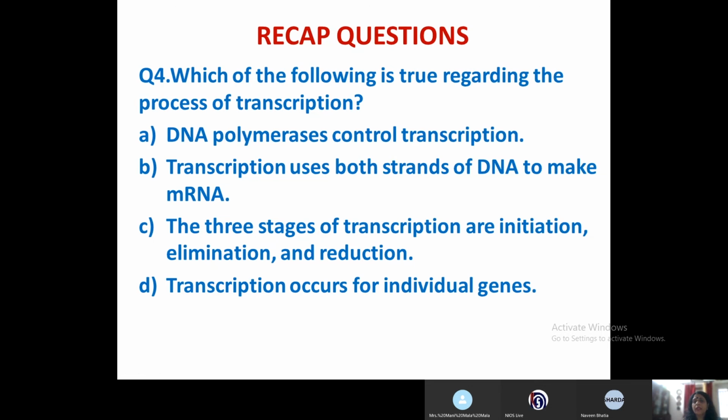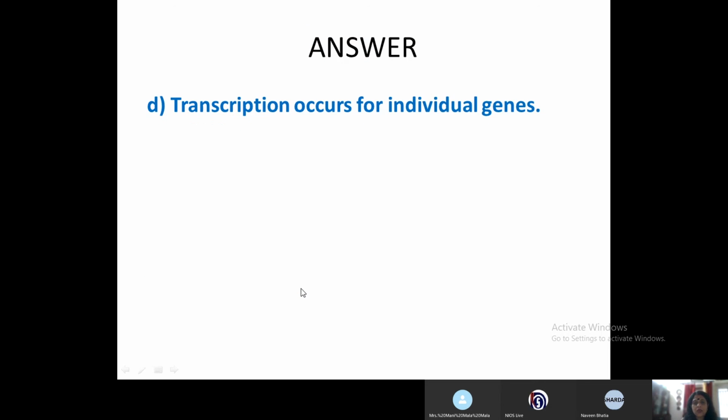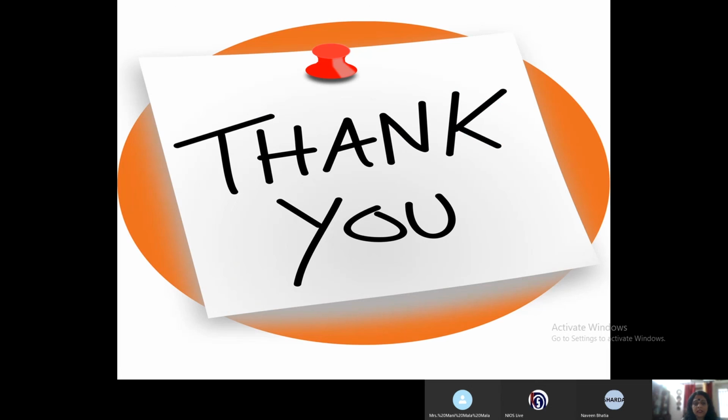Which of the following is true regarding the process of transcription? DNA polymerases control transcription. Transcription uses both strands of DNA. No, this is wrong because it uses one strand. The three stages of transcription are initiation, elimination. No, this is also wrong. Transcription occurs for individual genes. Isn't this correct? Yes, so this D answer is correct.